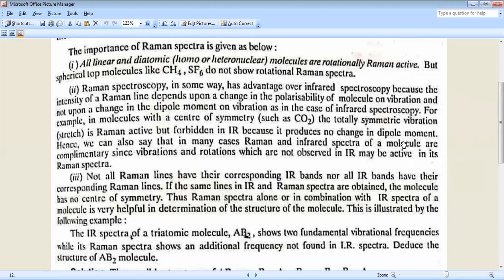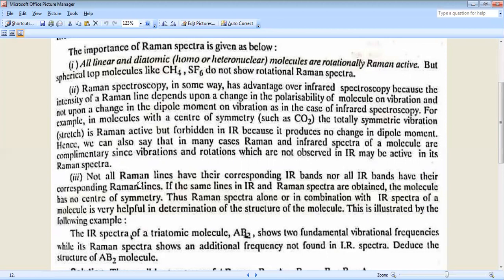For example, carbon dioxide having a center of symmetry, the totally symmetric vibration is Raman active, that is the stretching condition, but forbidden in IR because it produces no change in dipole moment in the case of symmetric stretching. Hence, we can say that in many cases, Raman and infrared spectra of a molecule are complementary, since vibrations and rotations which are not observed in IR may be active in its Raman spectra.